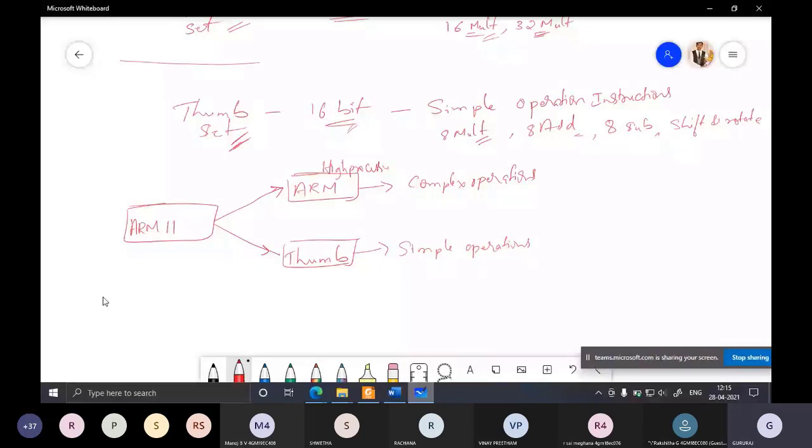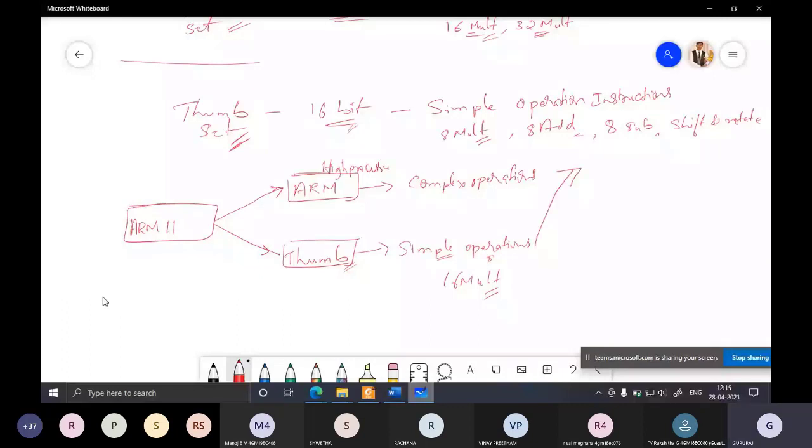You are in thumb mode, doing simple 8-bit operations, and suddenly an operation requires 16-bit multiplication. Then the processor mode will change from thumb mode, and the processor will switch to ARM mode.